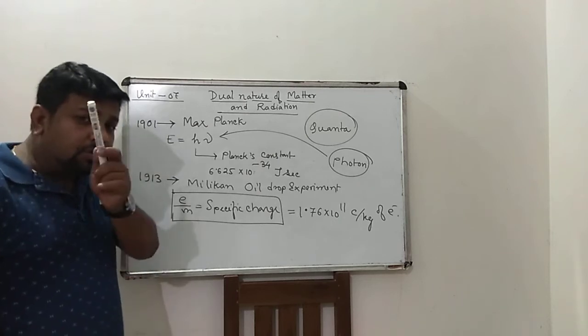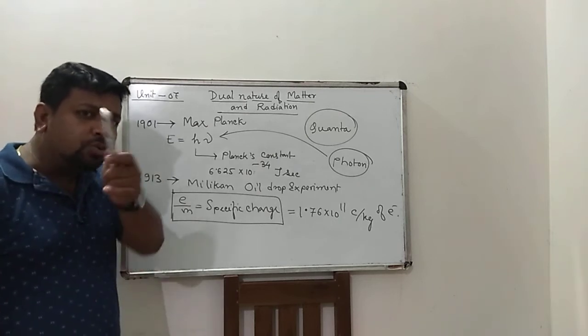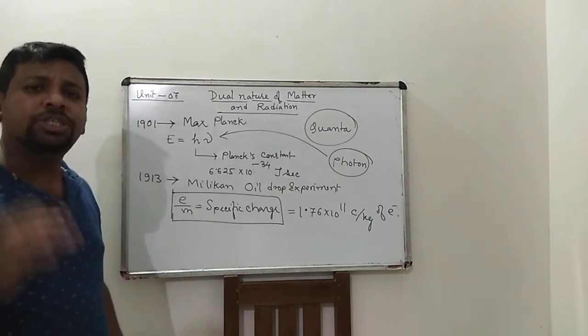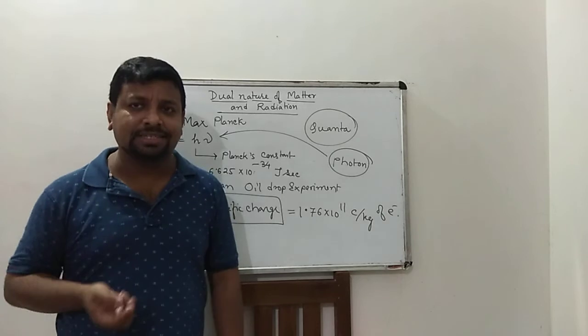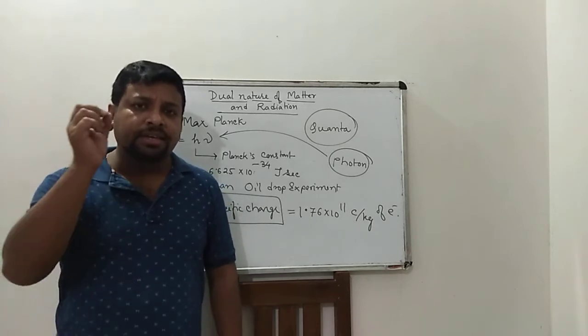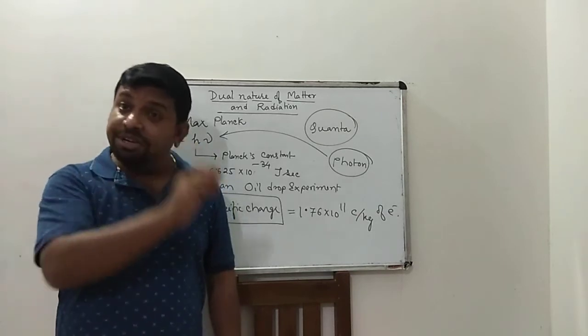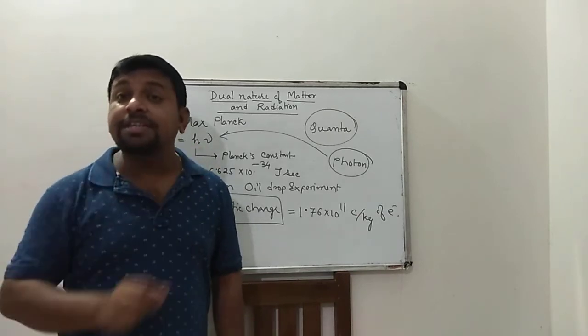Then he concluded that the charge of a body is quantized. What do we mean by quantized? Quantized means it is an integral multiple of the elementary charge of the electron.